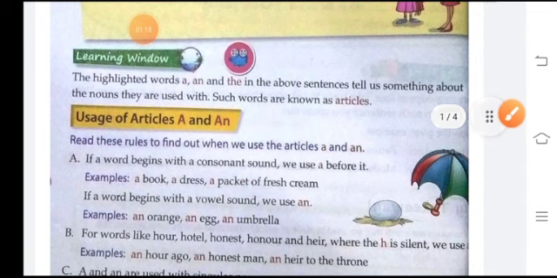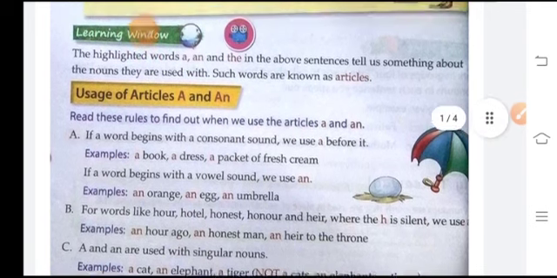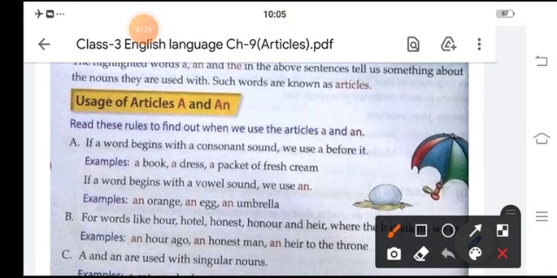Now we have to highlight the articles, uses of a and the. The highlighted words a and the in the above sentence are used with such a word, and these words are known as nouns.